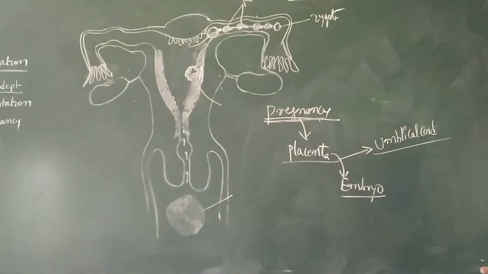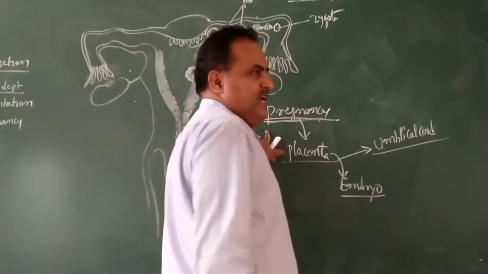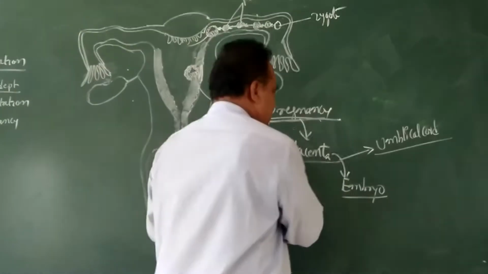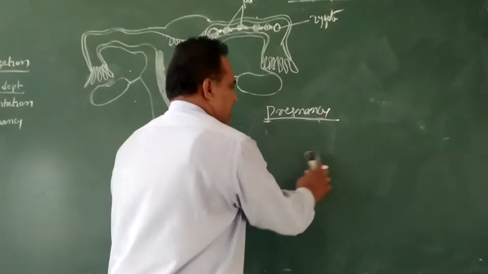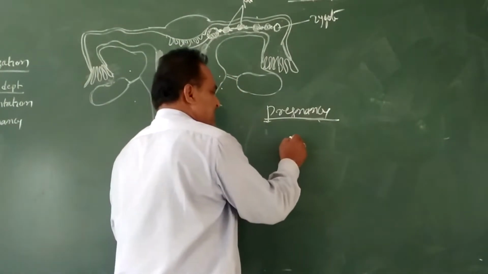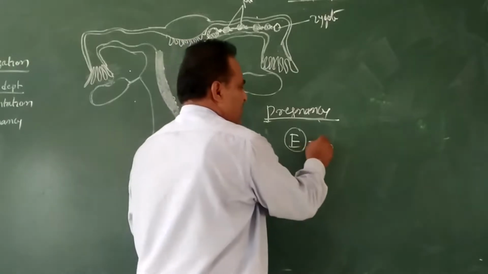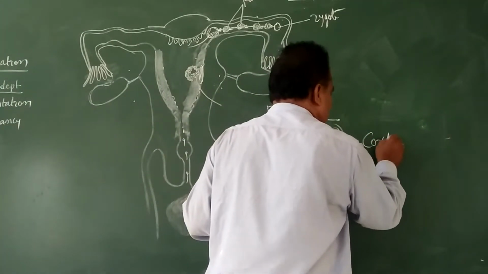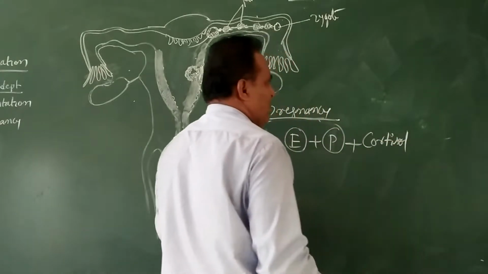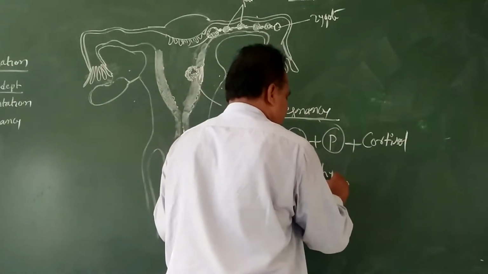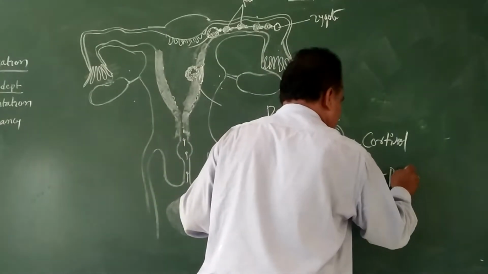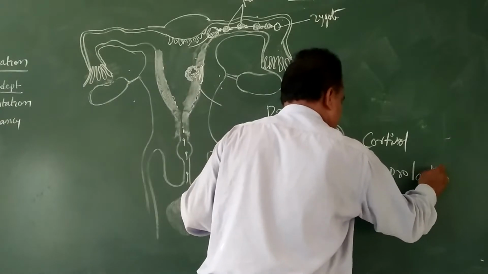During the pregnancy period, different types of hormones are secreted in the mother's blood, hormones like estrogen, progesterone, and in addition cortisol, thyroxine and prolactin.